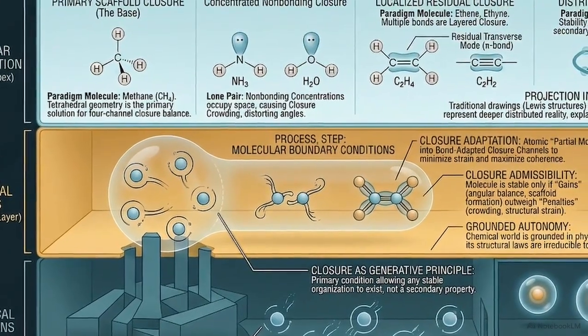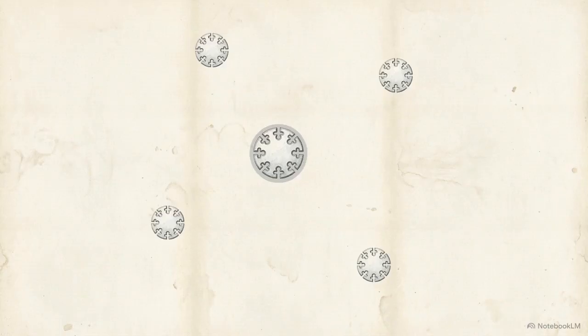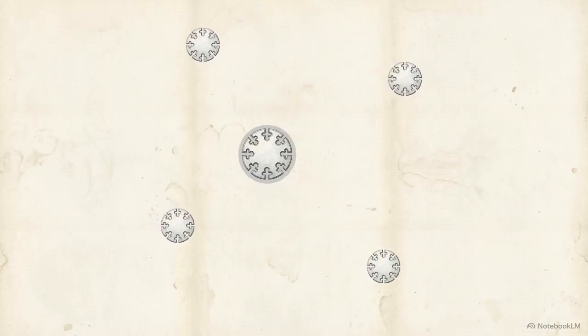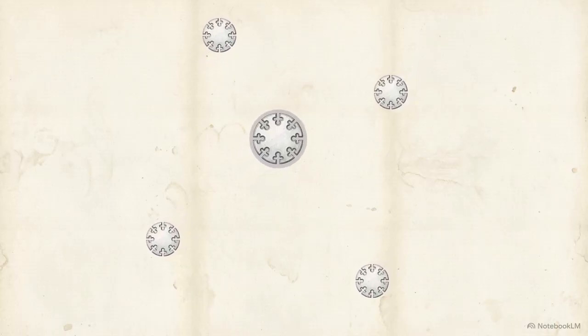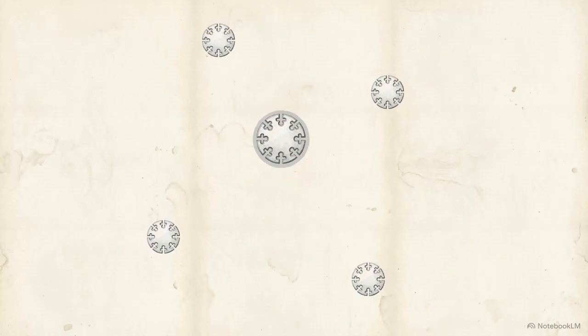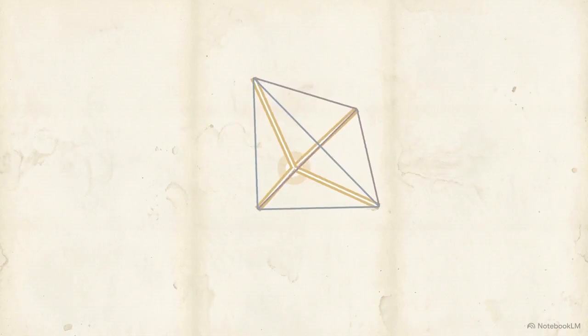These atoms possess partial closure modes that actively reach out for relational stability when brought under a shared molecular boundary condition. During closure adaptation, these atoms reorganize their available modes to minimize structural strain and maximize coherence as a single unit. This reorganization yields the first regime, primary scaffold closure, with methane serving as the paradigm case.